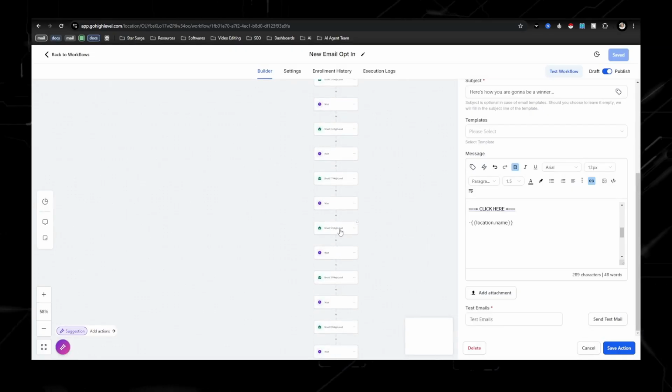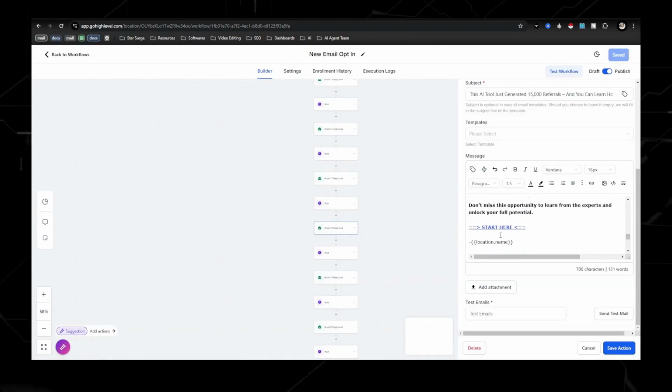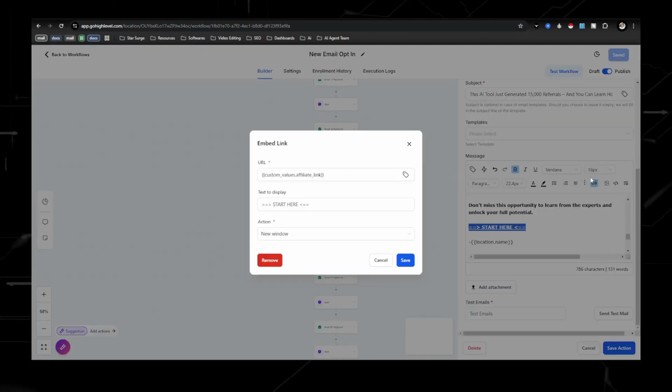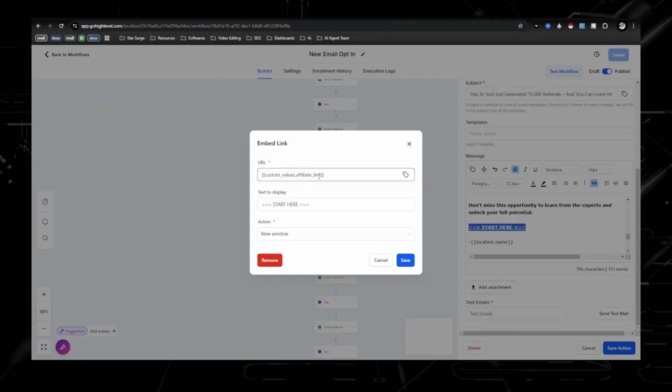Go all the way down, scroll here. This one's going to be a custom value. And why I do this is because if you were to import my snapshot and I did not have these custom values, these would all be linked to my affiliate links. And we don't want that. We want your guys' affiliate links to be in here.